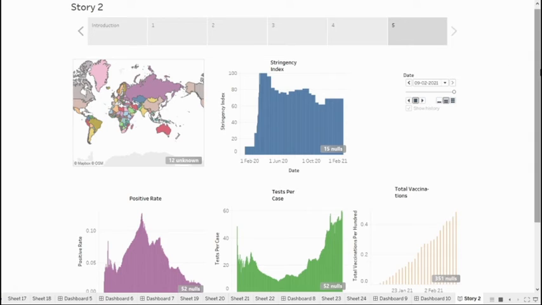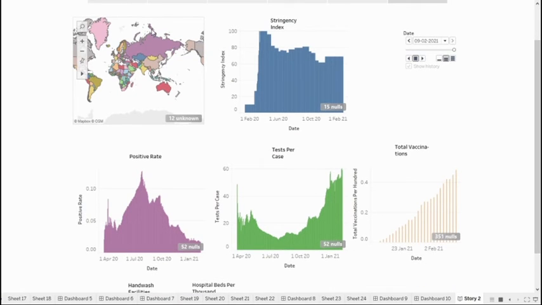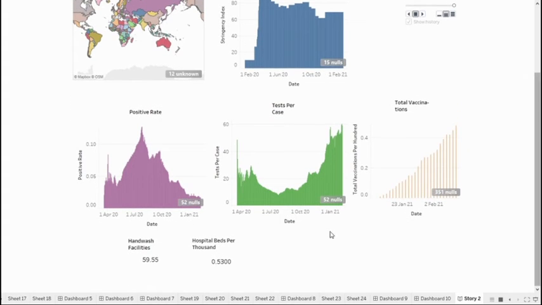Here again, we can use this map to get the information about stringency index, positive rate, total tests per case, and total vaccinations, as well as the number of hand wash facilities and hospital beds per 1,000 for every country. Let's see this for India.